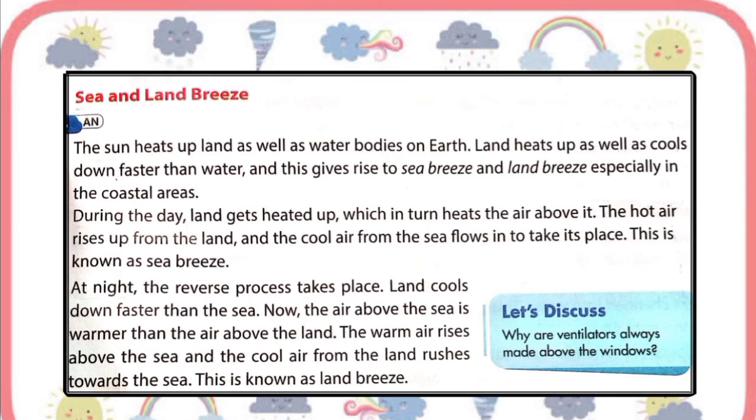Then at night the reverse process takes place. So land cools down faster than the sea, so now the air above the sea is warmer than the air above the land. So the warm air rises above the sea, and cool air from the land rushes towards the sea, which is known as land breeze.